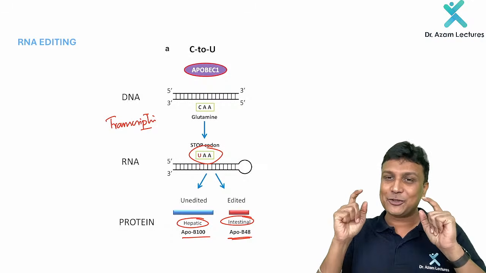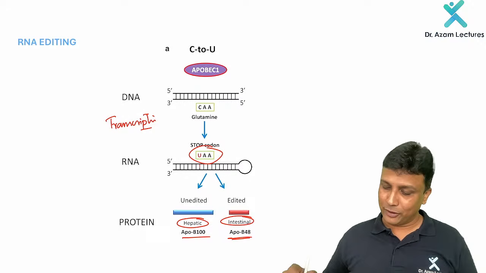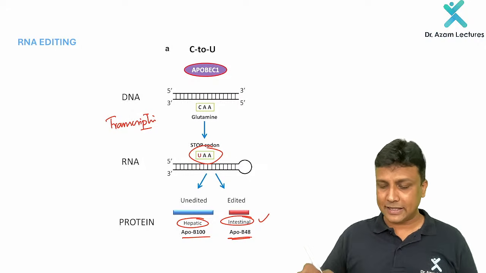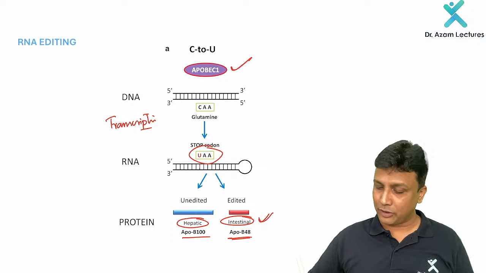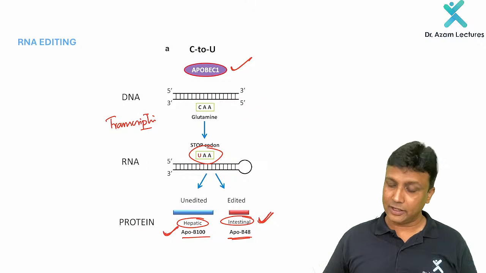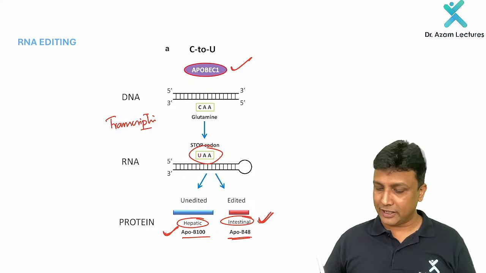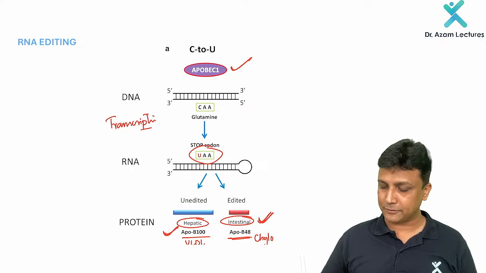That is why its name is ApoB48. So it is the same ApoB gene. In the intestine it forms ApoB48, whereas in the liver it forms apoprotein B100, which is in VLDL. And ApoB48 will be present in the chylomicrons.